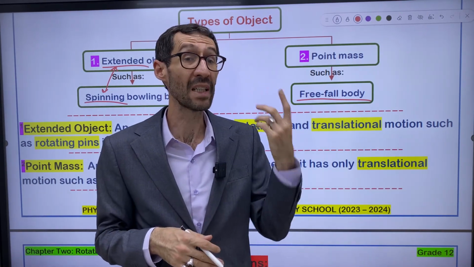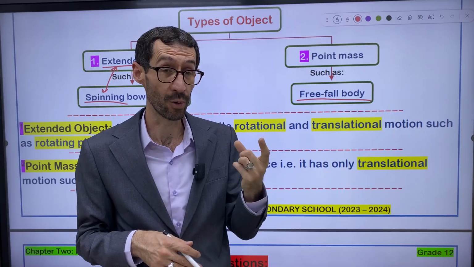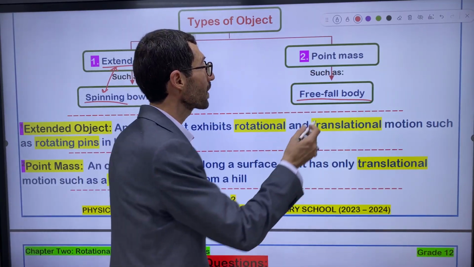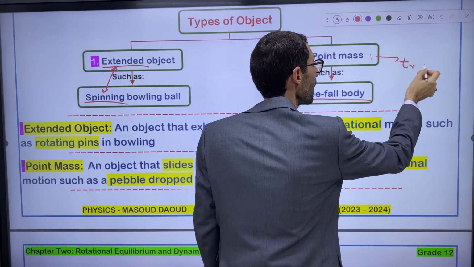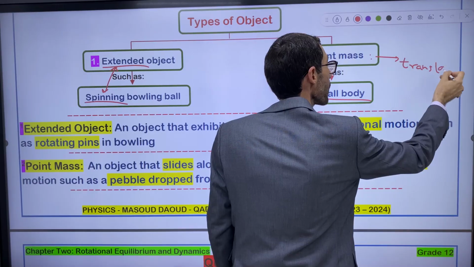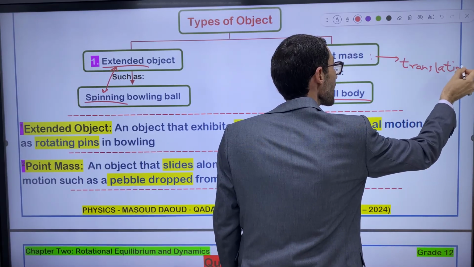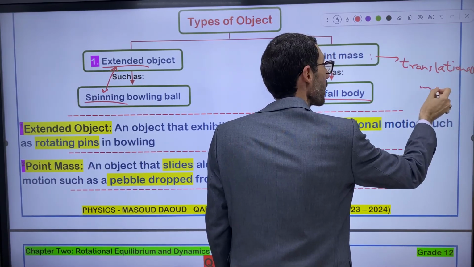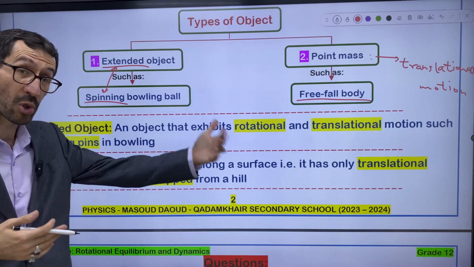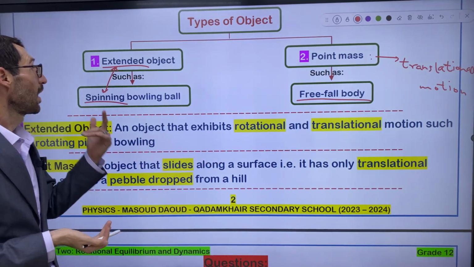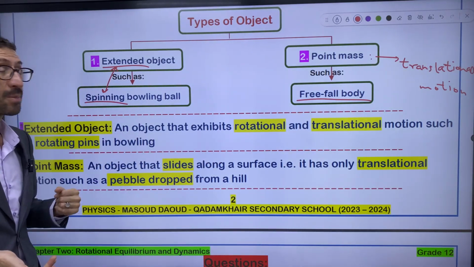In other words, I can say a point mass only has translational motion, right? Point masses only change their positions without rotation. What do you say about an extended object?